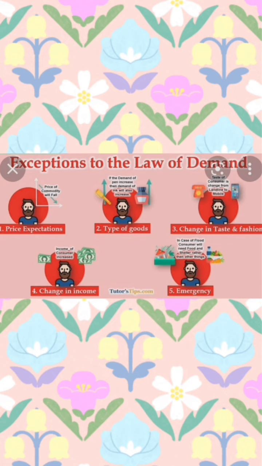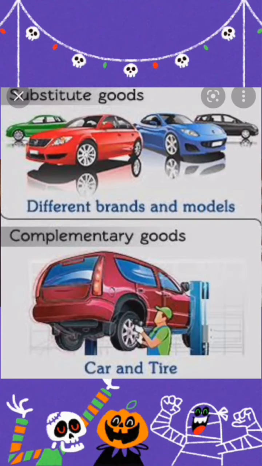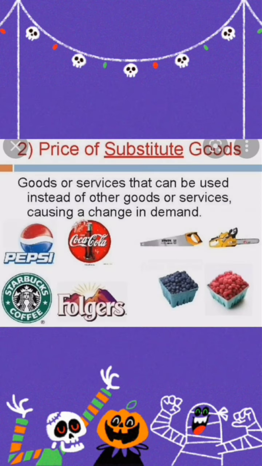Third one is that prices of the related goods do not change. Related goods are of two types: substitute goods and complementary goods. Substitute goods are those goods which are perfect substitutes of each other, or which are used in place of each other. For example, tea and coffee. If the price of tea is increasing, then people will shift to purchasing coffee.